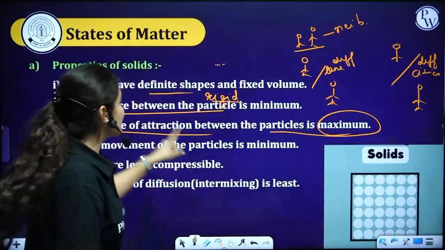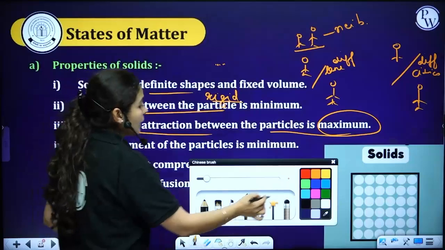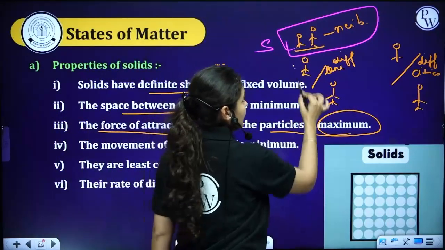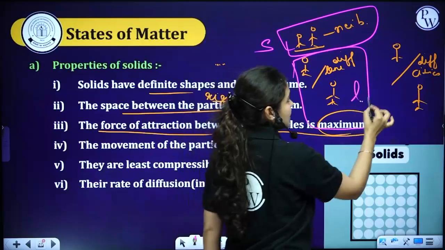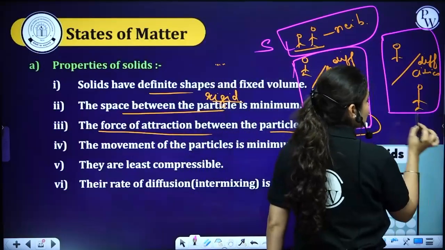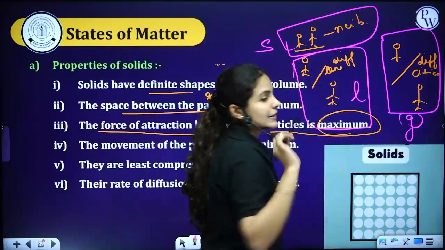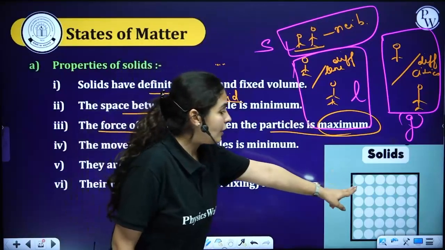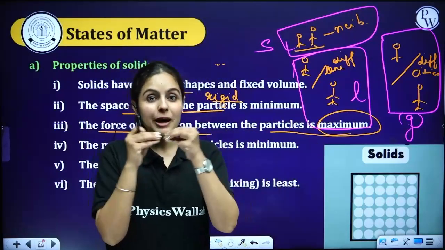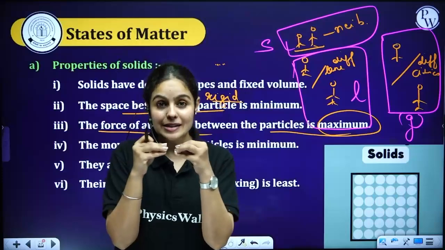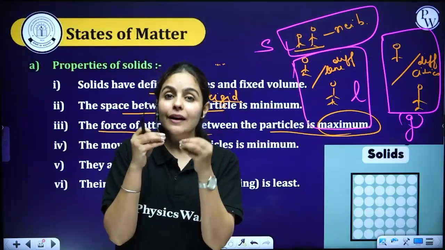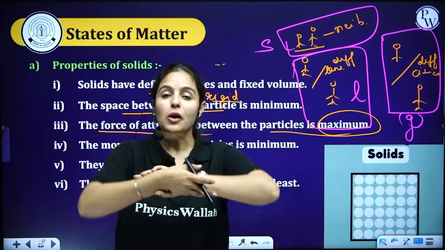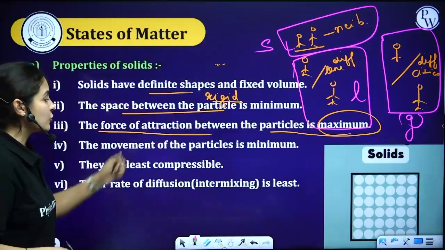So in case of solid, particles are neighbors. I relate this as solid, I relate this situation as liquid, and I relate the third situation as gas. Slowly and gradually, I'll explain it to you. So here they are too close to each other. Particle space is quite less, and that's the reason they have more attraction. So force of attraction is stronger, and that's why they are quite rigid.